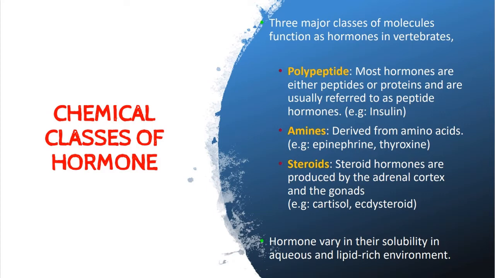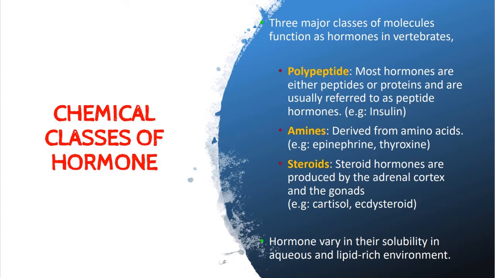We begin with the first class, which is polypeptide. Most of the hormones under polypeptide are either peptide or protein, and altogether we can refer to them as peptide hormones, for example insulin. And all the hormones under polypeptide are water soluble, or aqueous soluble.